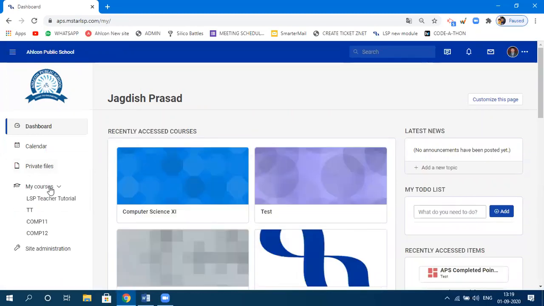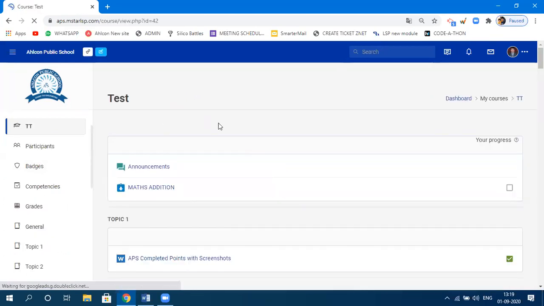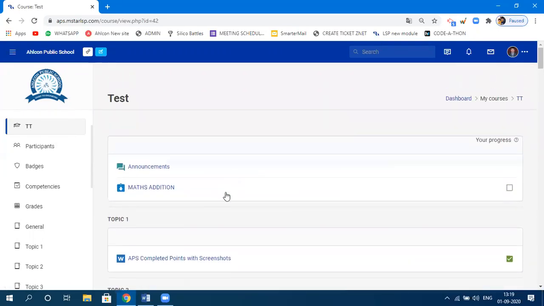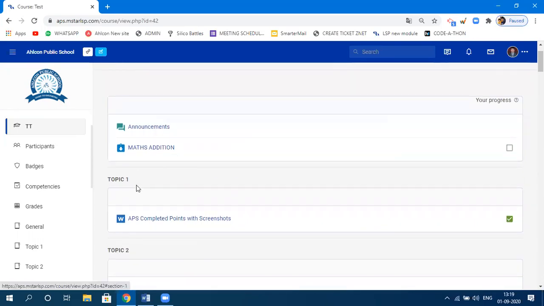So again, you need to click on test. In your case, you need to click on your class. Now, when you click on your class, it will show you this area. This is the client area, where you need to upload all the contents. The topics are the chapters.